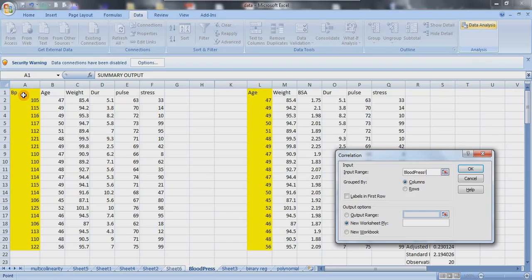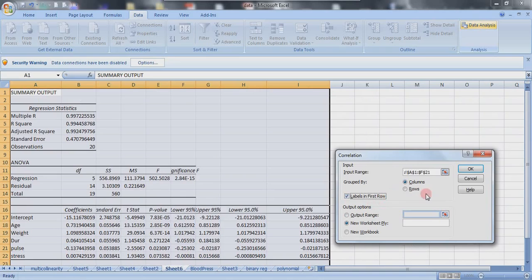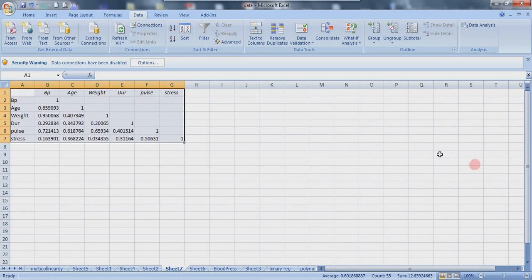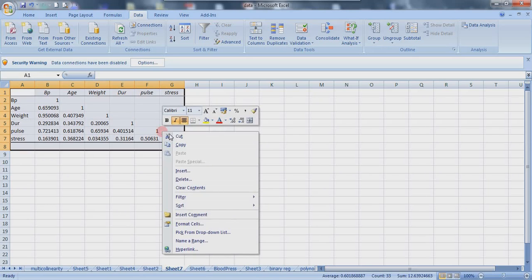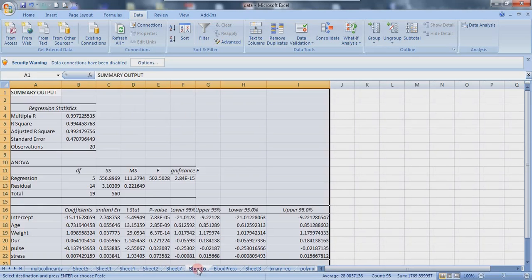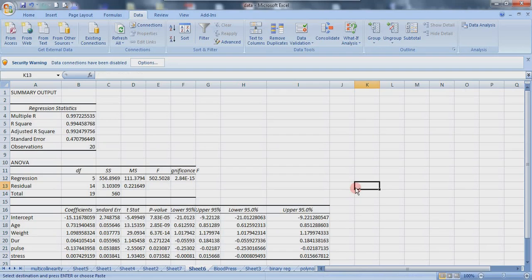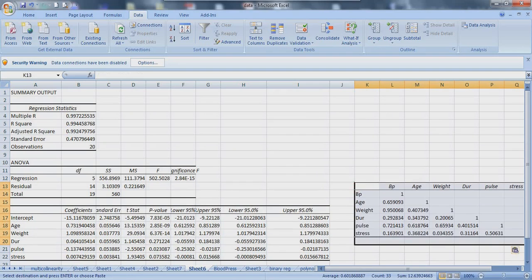So let's have it here. We input all of the data, and let's label the first row. So this is the result. I would like to bring the result closer. All right, so let's look at the correlation between these variables.